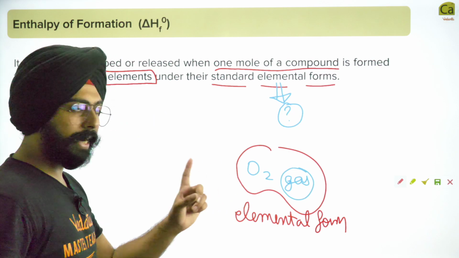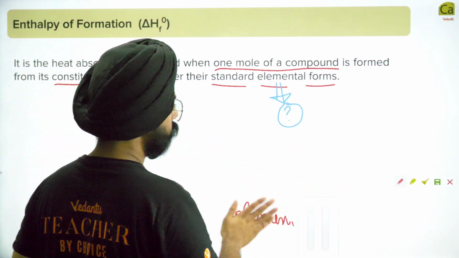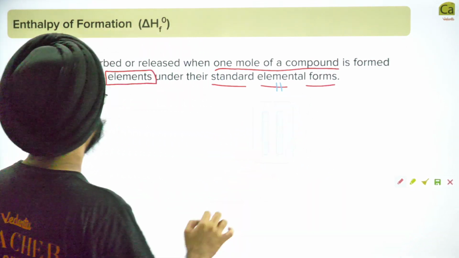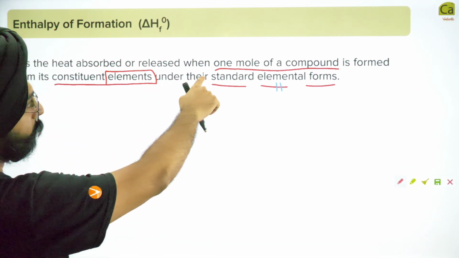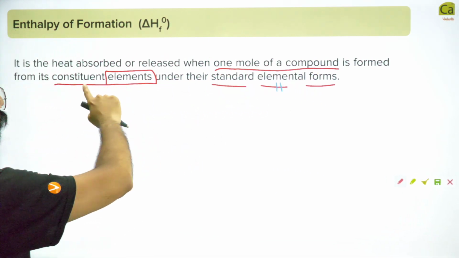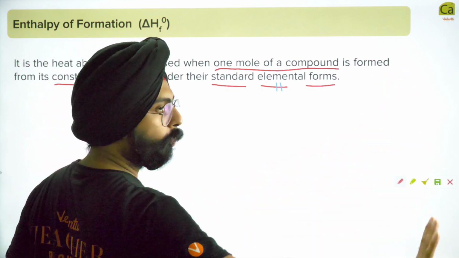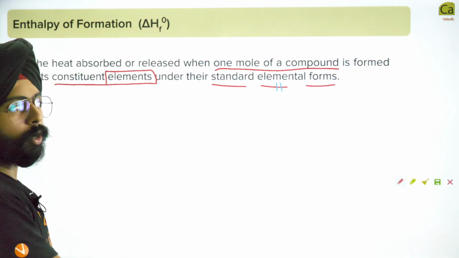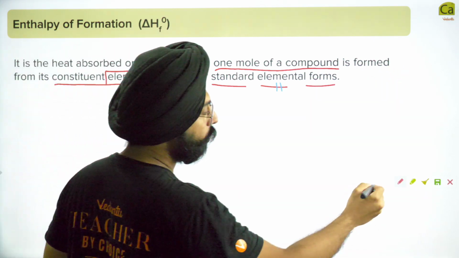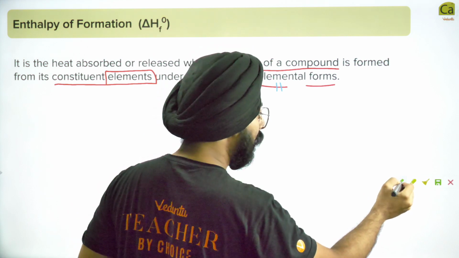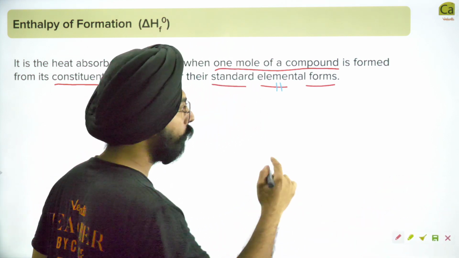Okay, this is the elemental form. So now, my dear friends, what's going on over here? This definition says it's the heat absorbed or released when 1 mole of a compound is formed from its constituent elements under their standard elemental forms. I will give you 3 equations right now. You have to tell me which one of these is the enthalpy of formation of water.